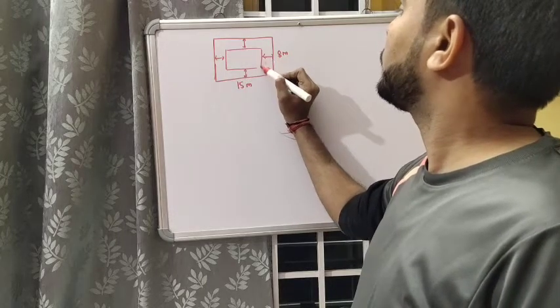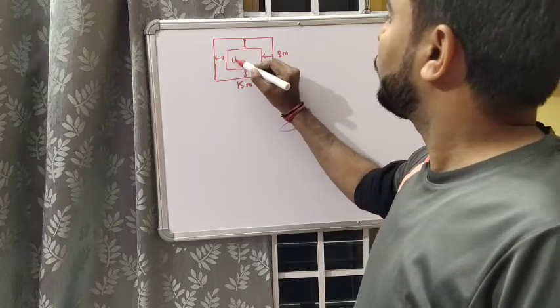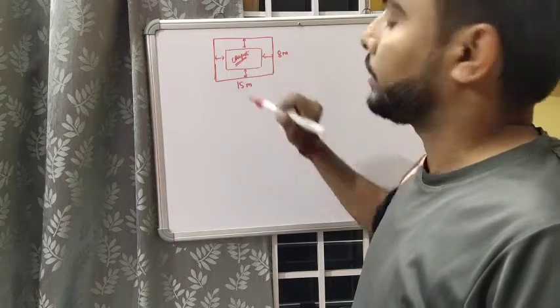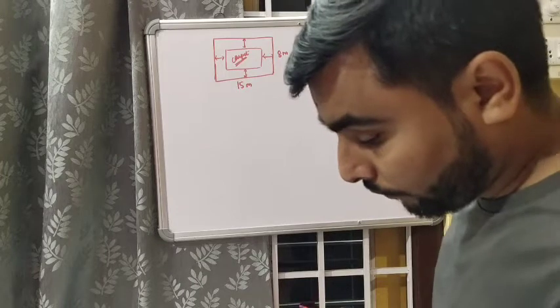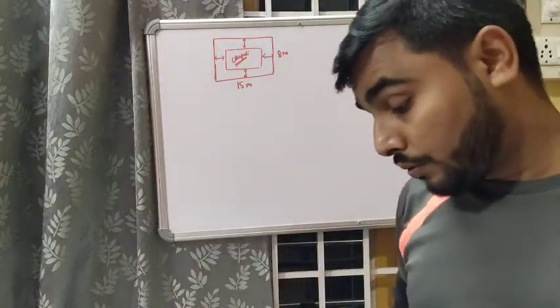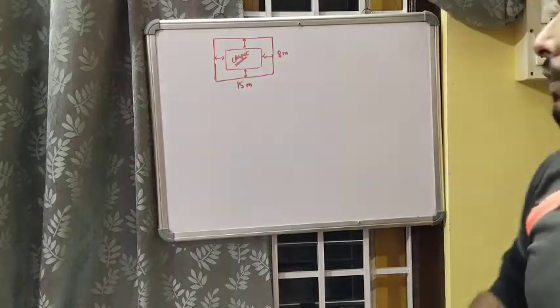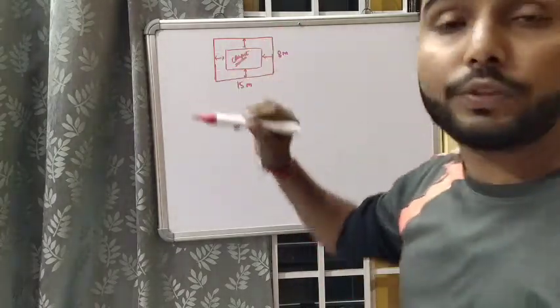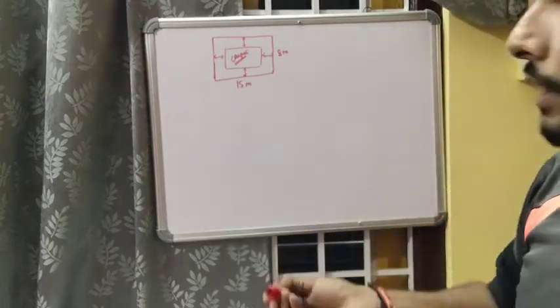So this much is the area where you have laid the carpet. You need to find the fraction of the floor uncovered. So first of all we need to find the area which is uncovered.